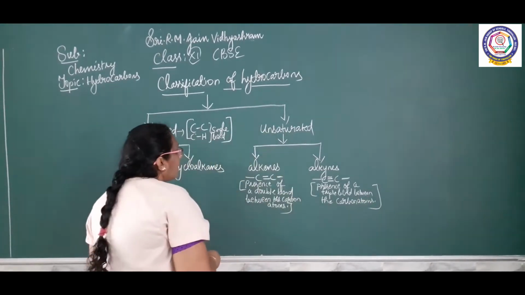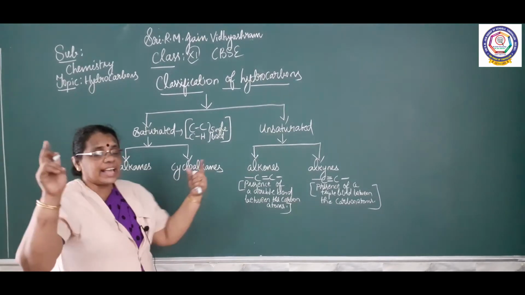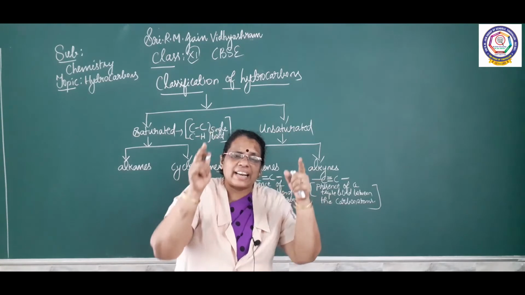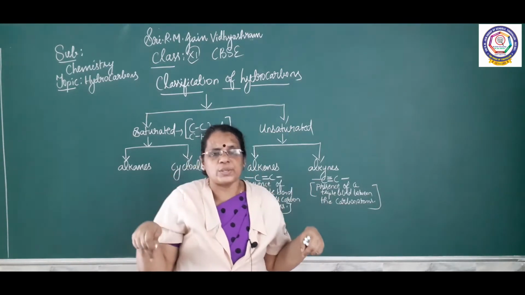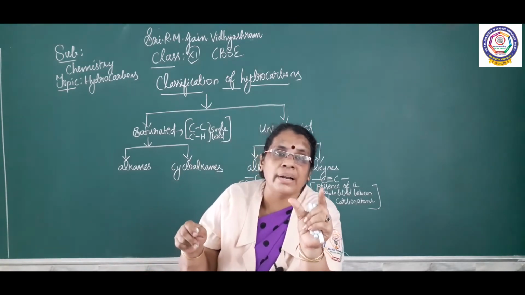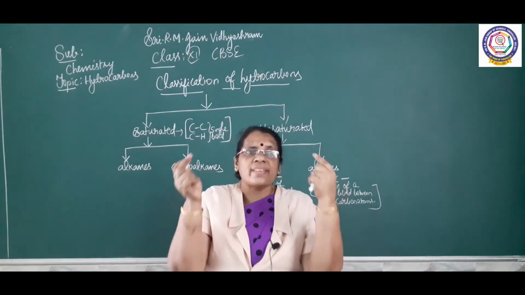The next one, again, when you talk about these alkanes, already told about. What is the first classification? Hydrocarbons are classified into saturated and unsaturated. What is saturated? Presence of a single bond. A single bond will be there between the two carbons as well as between carbon and hydrogen.